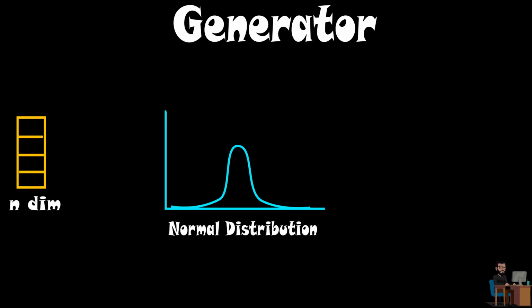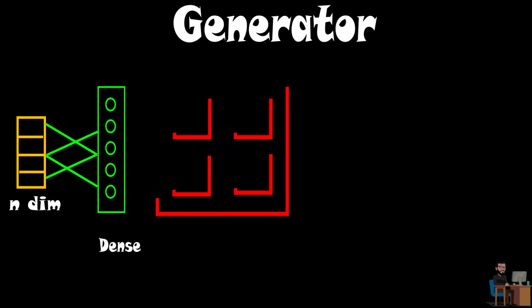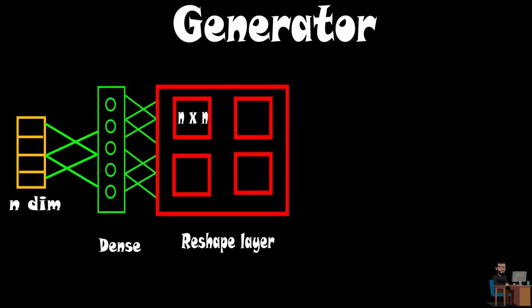To make a generator, we need to reconstruct features from n-dimensional noise. Remember, this noise is generated by a Gaussian distribution, also known as normal distribution. Then we need a dense layer to generate a feature vector. Then we reshape this vector into an n by n feature matrix.